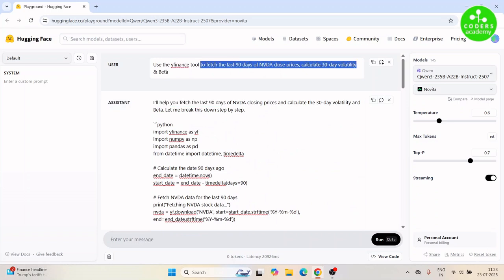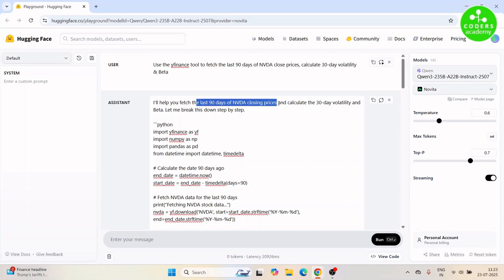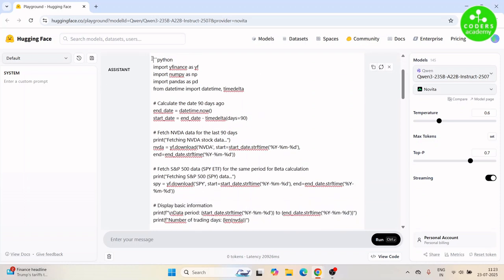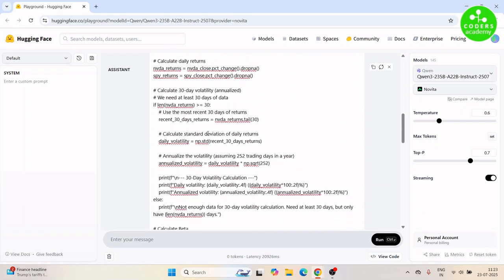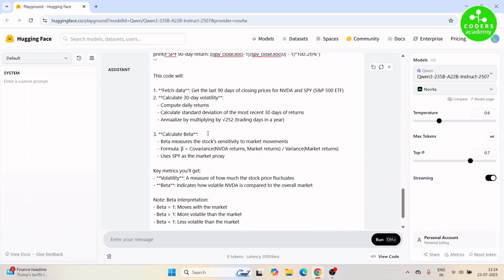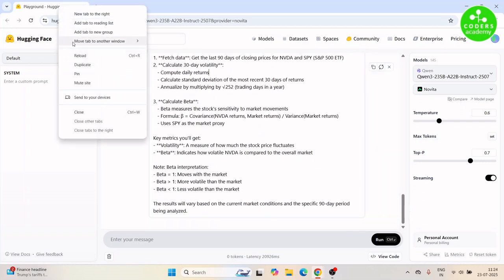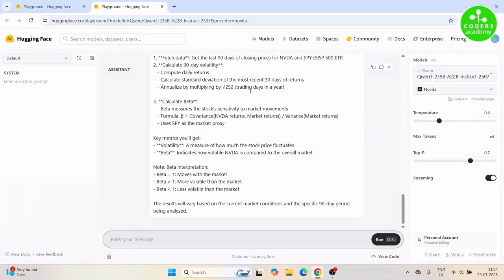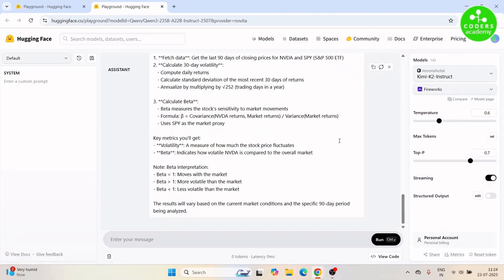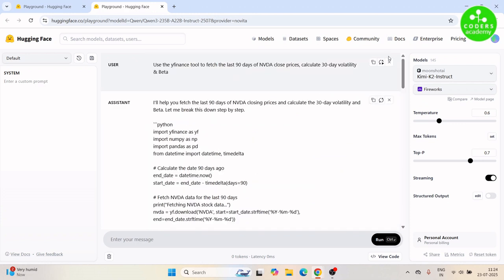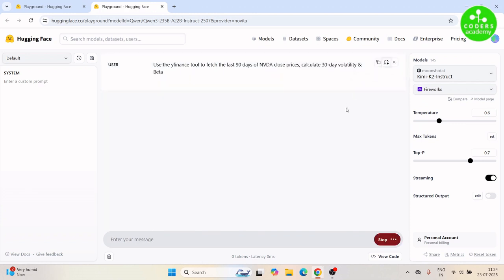That's it, and it's Python code. Yeah, that's what is written in the comment section there. So I think not a very good job. Let's try this with a different model, the newly released Kimi K2 model. So I am forking another browser tab here, and then we'll try with Kimi K2. So the same prompt, but with the Kimi K2 Instruct model. Let's see how this performs. So we generate again.